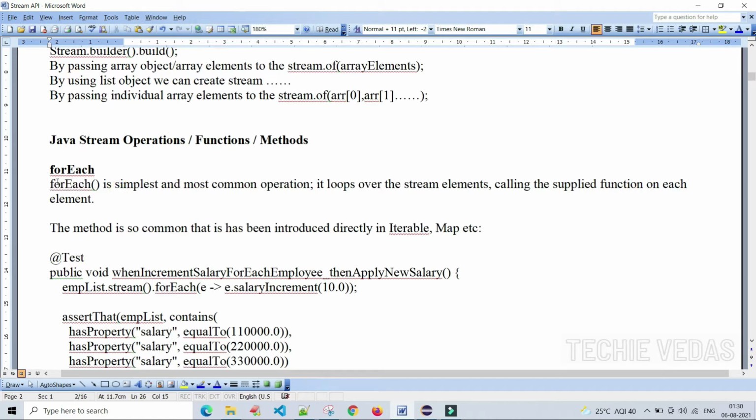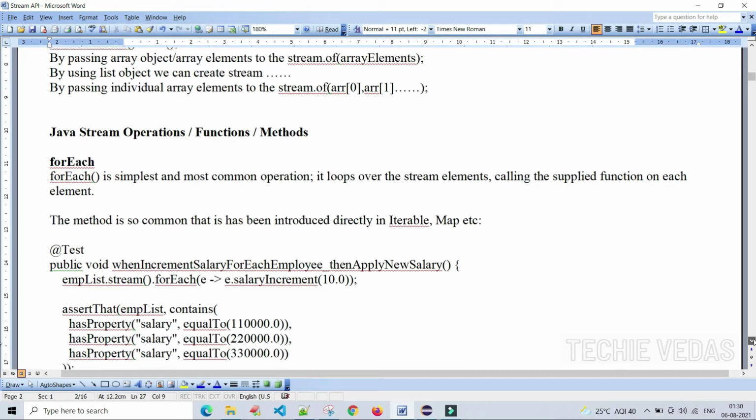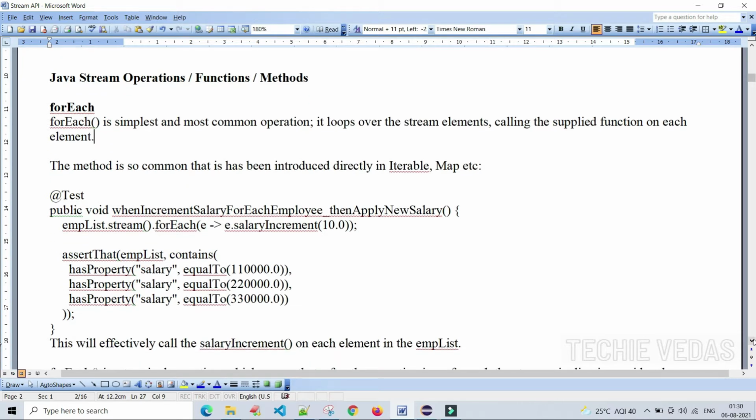The forEach method was also introduced in the Java 8 version. Just remember that point. forEach is the simplest and most common operation. It loops over the stream of elements and calls the supplied function on each element. Okay, this is an easy way to understand the forEach method.